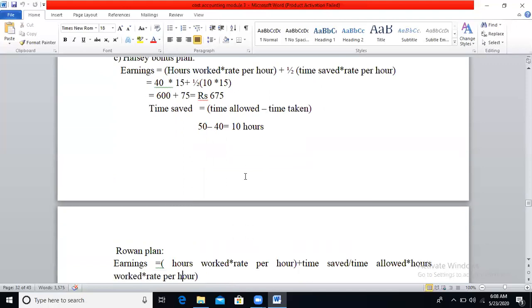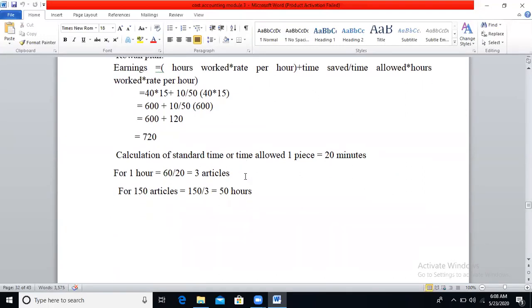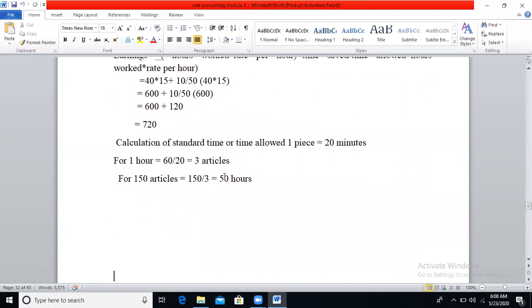So we don't know what is the standard time allowed for all the 150 articles. First calculate the standard time. Calculation of standard time or time allowed. For one piece it requires 20 minutes. First calculate for 1 hour how many articles will be produced.